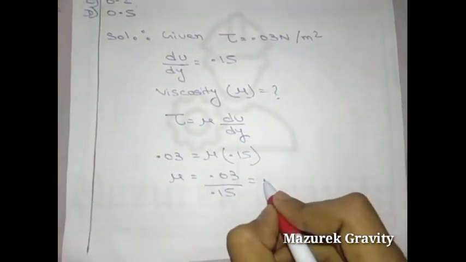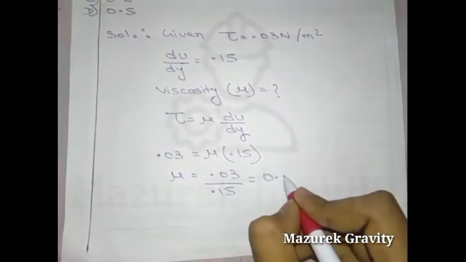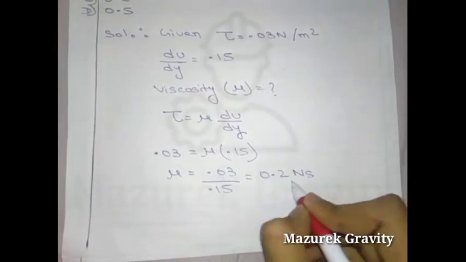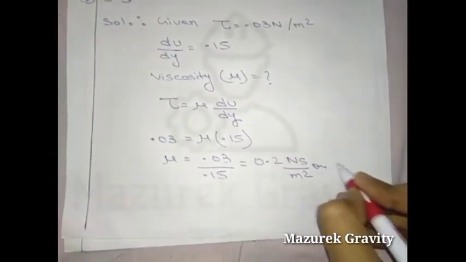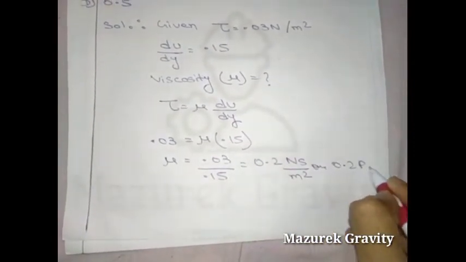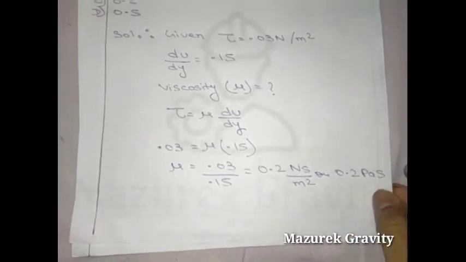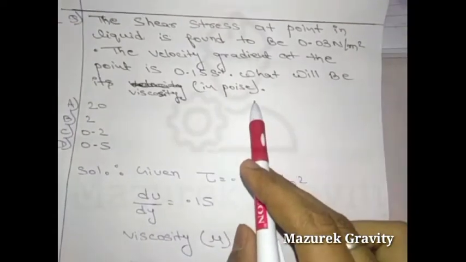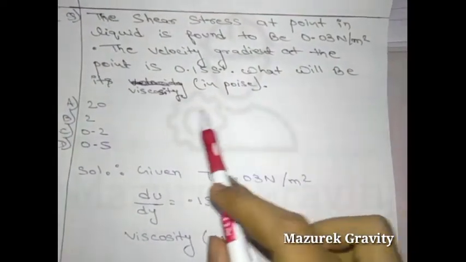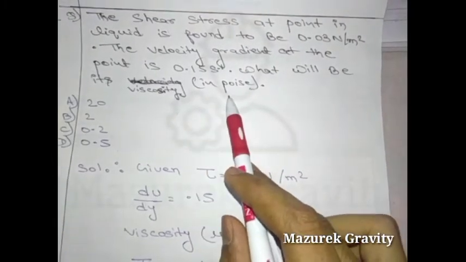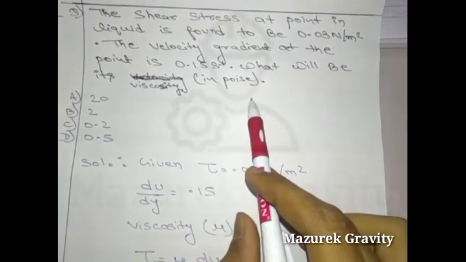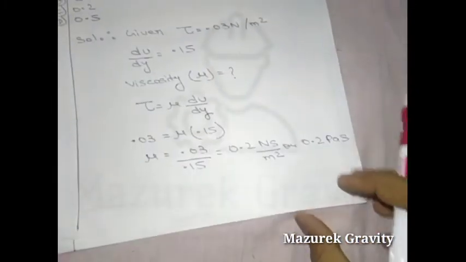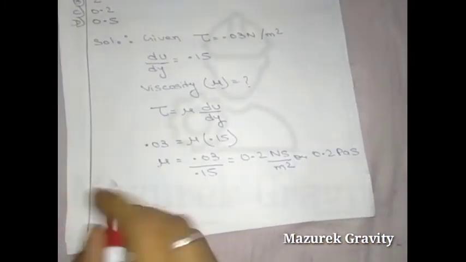When you calculate this you get 0.2 Newton second per meter square, or 0.2 Pascal second. But in the question the value of viscosity is asked in poise, so we have to convert Pascal second into poise.